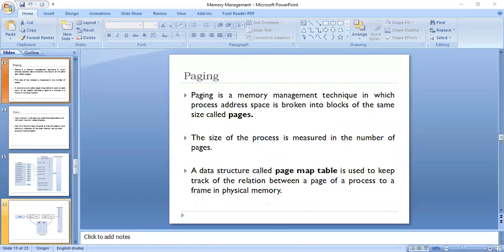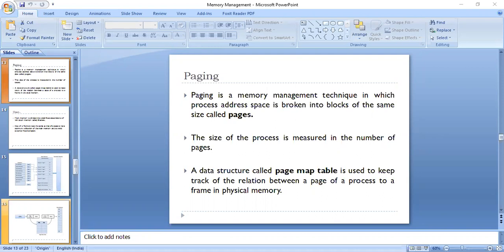So the slots that are divided in the main memory are termed frames, and each and every page is loaded into a frame, and the size of a frame is kept the same as that of a page to have optimum utilization of main memory and to avoid external fragmentation.